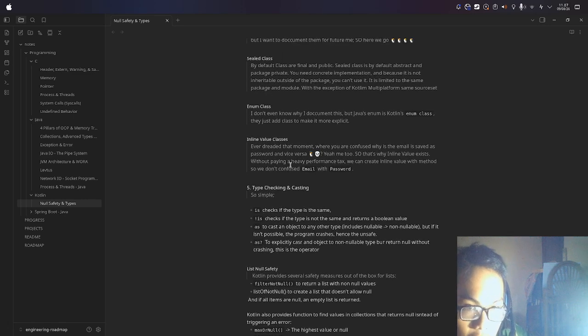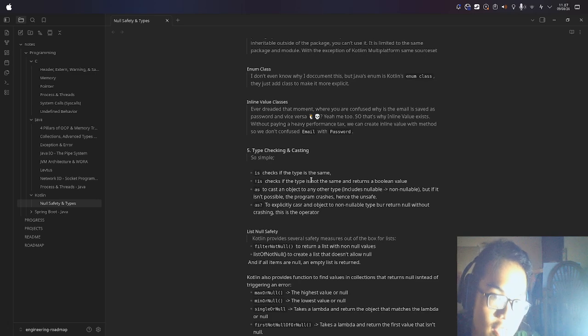The enum class. I don't even know why I documented this. This is the same as Java enum. They just added class to make it more specific.